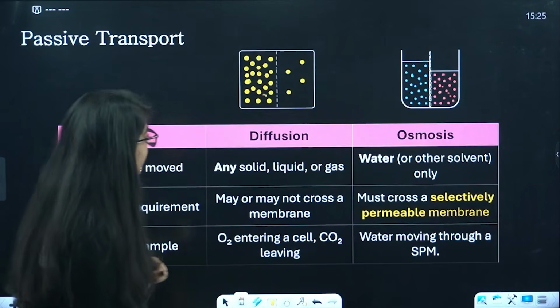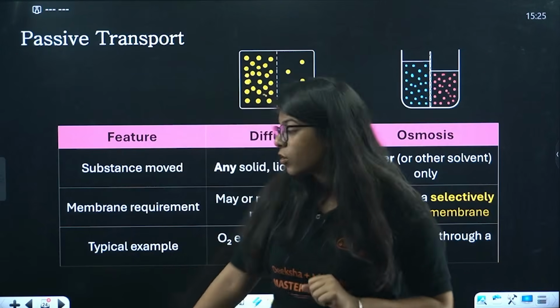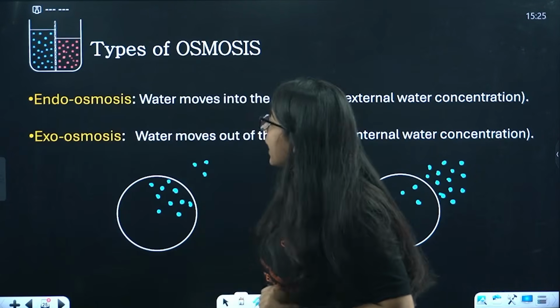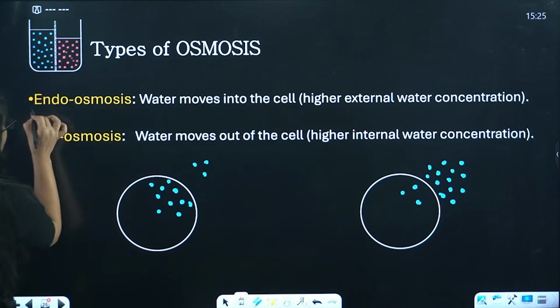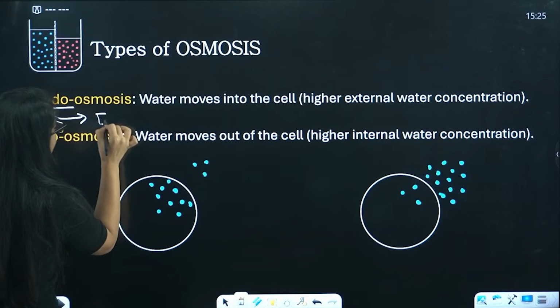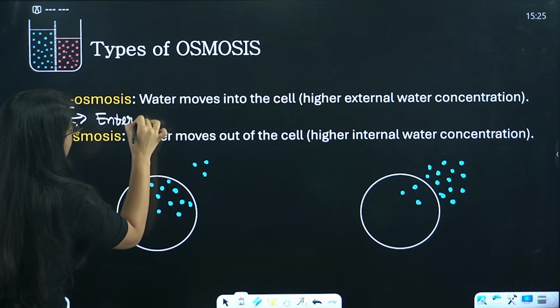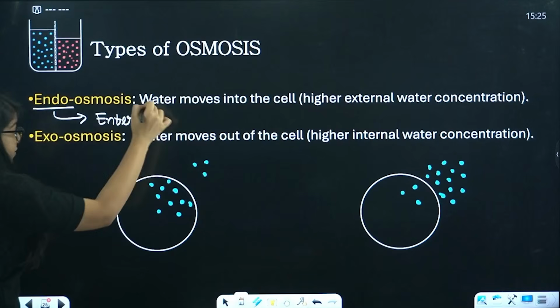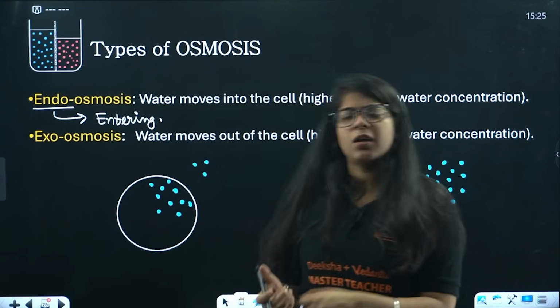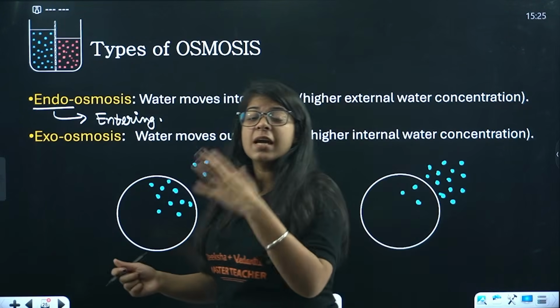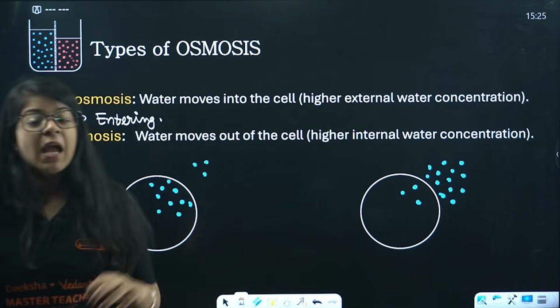Now what are endoosmosis and exoosmosis? See, in endoosmosis you will remember something is entering, from endo. So this is osmosis, and definitely we are talking about water, and it is either going inside the cell or outside the cell while crossing the selectively permeable membrane.